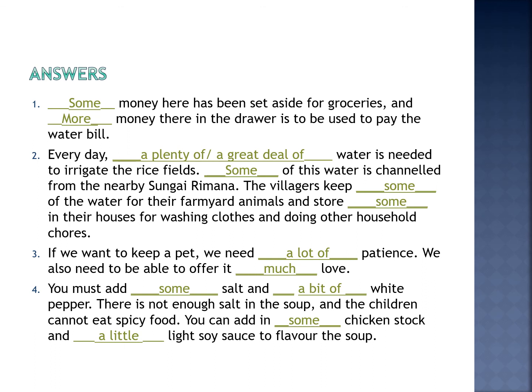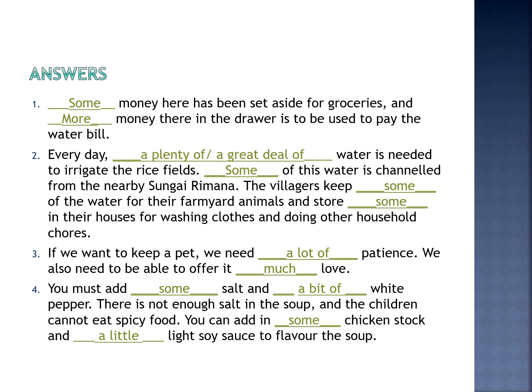If we want to keep a pet, we need a lot of patience. We also need to be able to offer it much love. You must add some salt and a bit of white pepper. There is not enough salt in the soup and the children cannot eat spicy food.